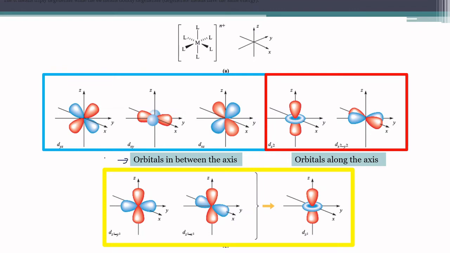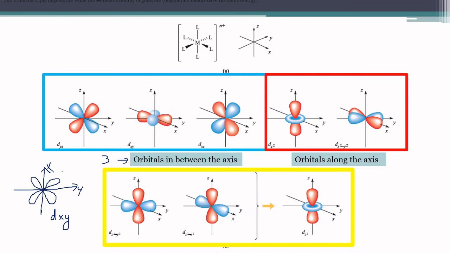The first three orbitals, that is the dxy, dxz, and dyz orbitals, are all considered as orbitals in between the axes. We all know the Cartesian coordinates, and if we consider two axes, a two-dimensional representation, x-axis and y-axis, if the lobes of these d orbitals are in between the x and y axes, we call this dxy.